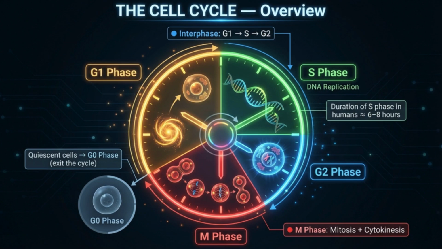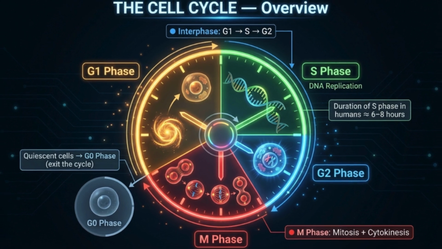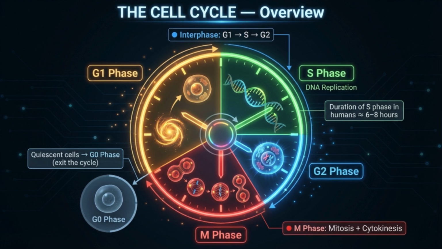Let's go. The cell cycle is the sequence of events a cell goes through from the time it's born to the time it divides. It has two major phases: interphase, which is G1, S, and G2, and M phase, which is mitosis and cytokinesis. Now here's a neat trap. Interphase is not a resting phase. The cell is extremely active, growing, duplicating DNA, and preparing to divide. The only true resting phase is G0, where cells like neurons exit the cycle permanently. Remember, G0 equals gone from the cycle.